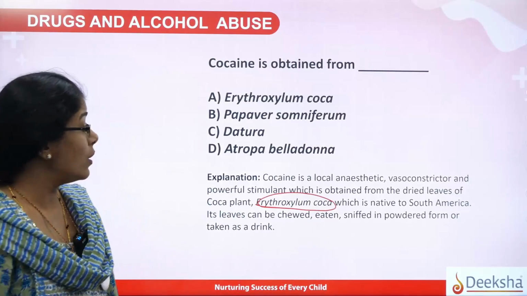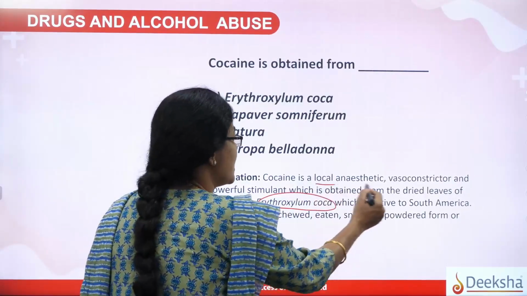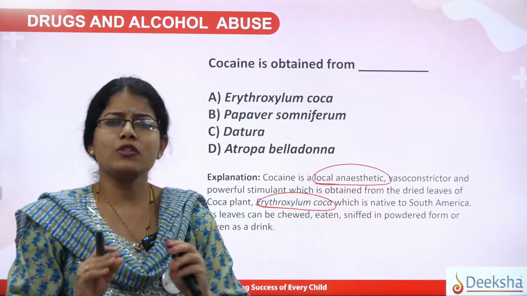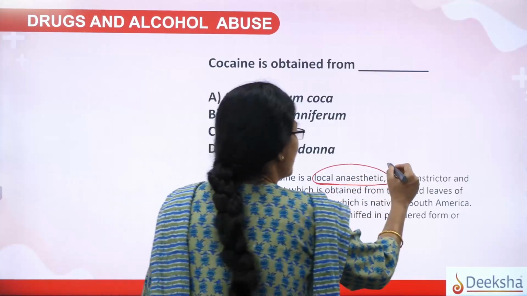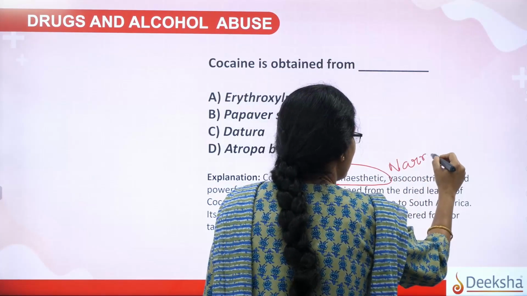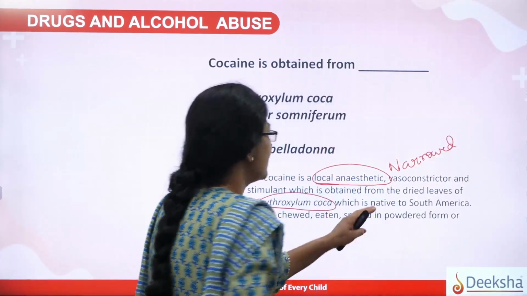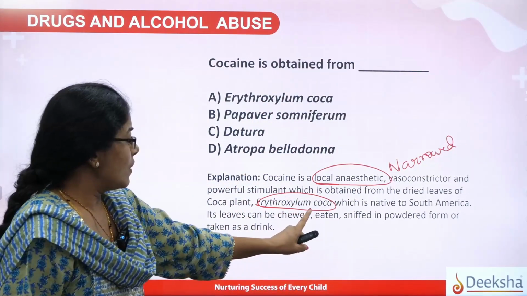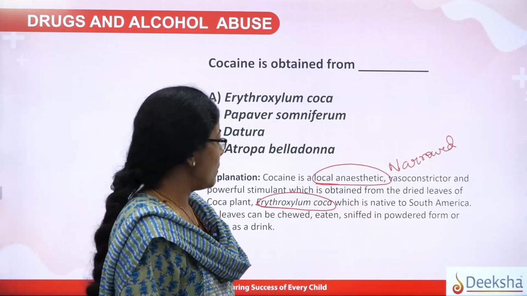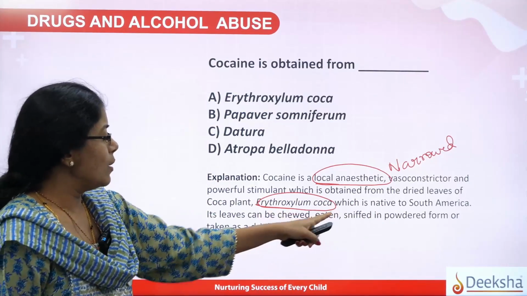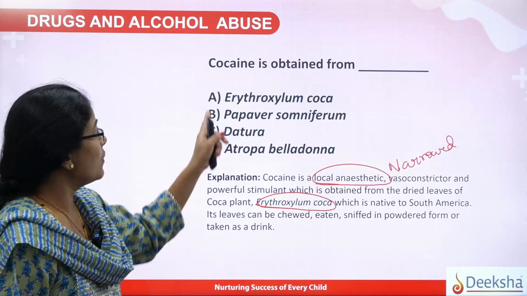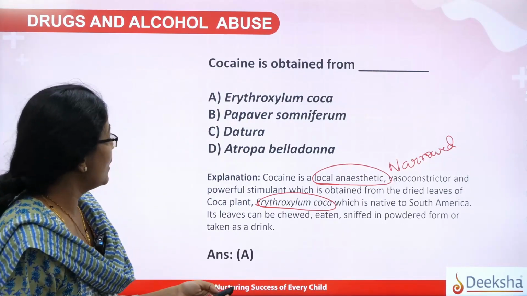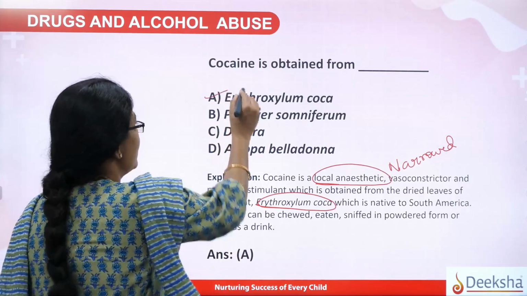This drug is generally used as a local anesthetic and also as a vasoconstrictor. Vasoconstrictor meaning narrowing of the blood vessels. That is a property shown by cocaine, and it's a powerful stimulant. This is a plant name, native to South America. It is sniffed in powder form or taken as a drink. So this is one of the commonest examples of a drug, that is cocaine. And the answer here, as I said, is Erythroxylum coca.